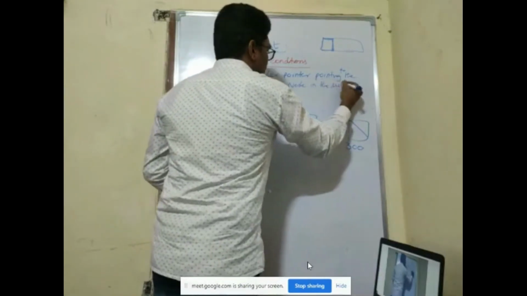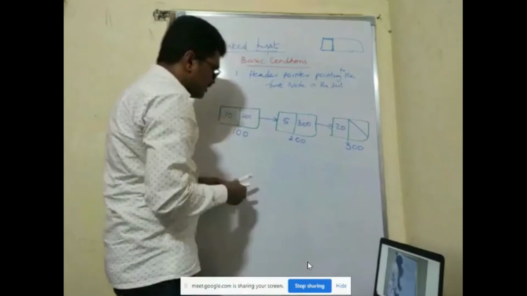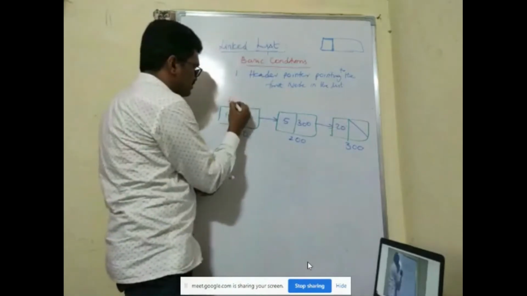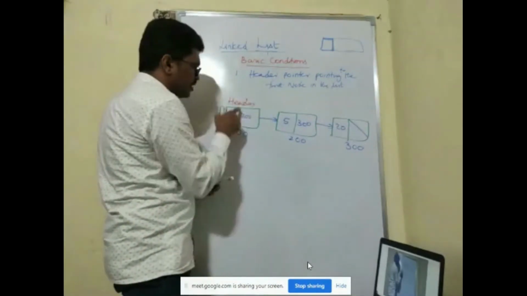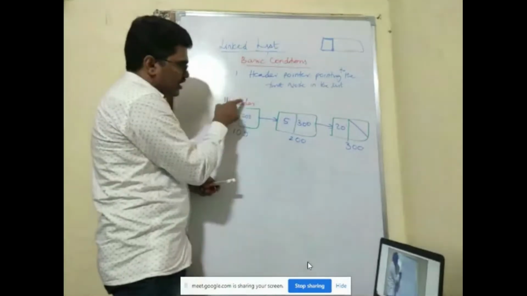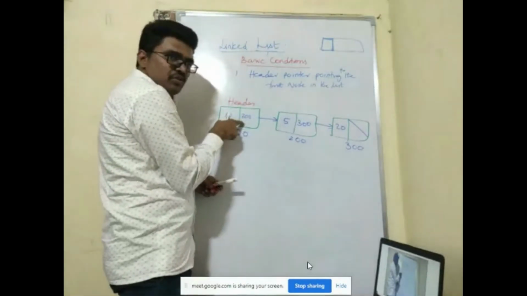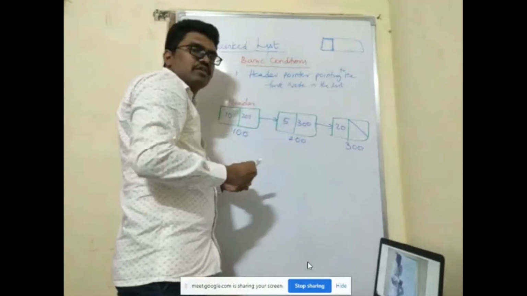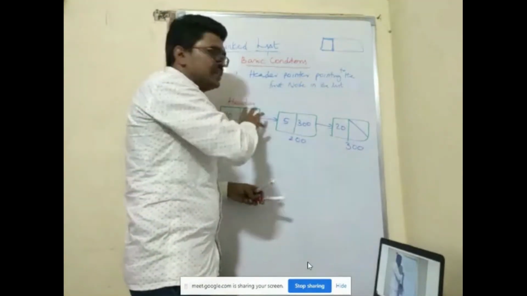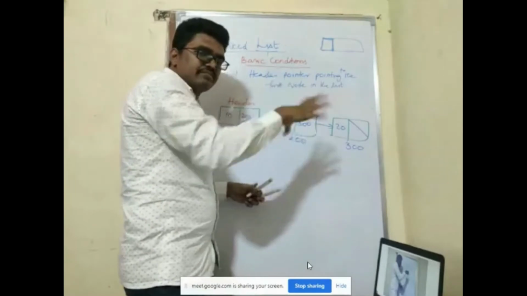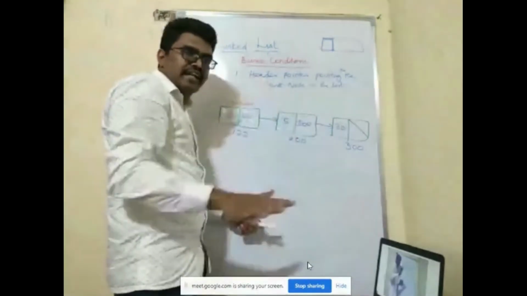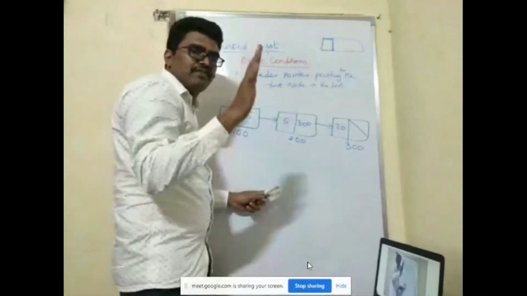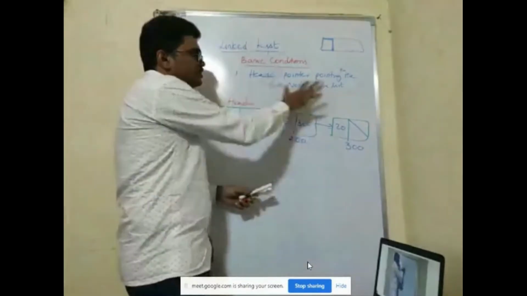First node in the list. So what is that? I have a header pointer. It always points to the first node in the list. Whatever operations I do, I should not modify the header to point to the second or last node or something else. If there is a header in the list, it should point to the first node in the list. So that is one condition.